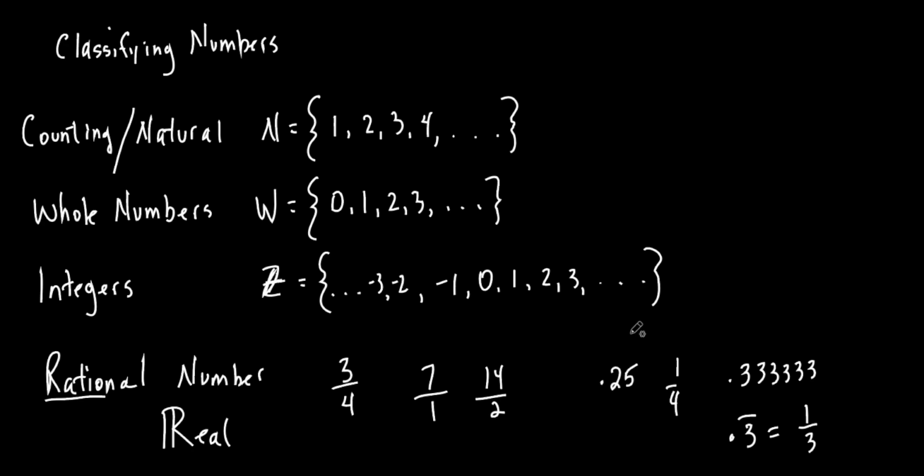This fraction right here stops at that number, doesn't it? This fraction right here does what? It keeps going. It repeats, right? It repeats the same thing over and over again. So in order to make it a rational number, the decimal has to either stop or it has to repeat the same thing over and over and over again. Everybody good with that? All right.